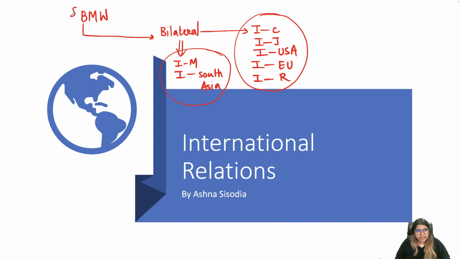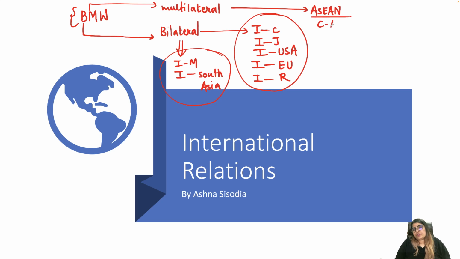Once you are done with bilateral relationships, then you have to switch to multilateral relationships, where you can cover India and ASEAN, apart from that the India Central Asia relationship. Then you may go for India and Africa, India and Latin America, and India and West Asia.